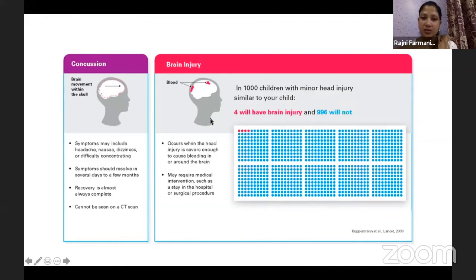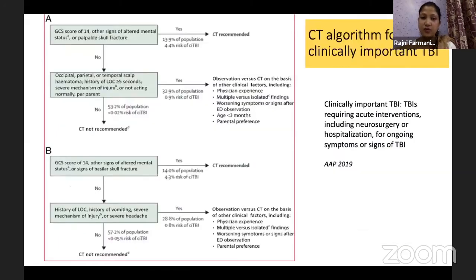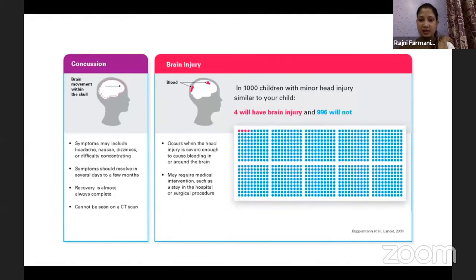When you think of brain injury, serious injury will happen only in 4 cases, and 996 will not have the injury. So when you keep on these predictors, like I have told, these are the predictors: loss of consciousness, mechanism of injury, and not behaving normally as per the parent. And these are the hematoma, the areas. When you go on to these predictors and you think that these are the criteria and the child is otherwise well, you can avoid CT scan. And this is a major chunk. So 4 will have a serious brain injury and others will not have it.